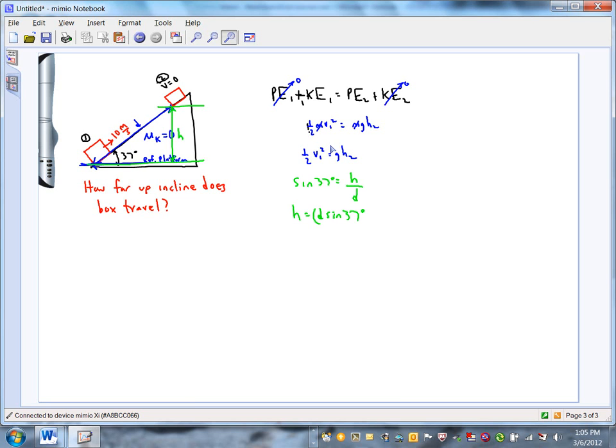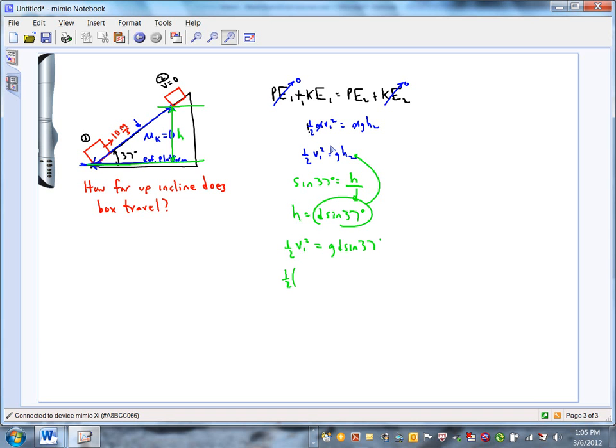Let's just take that and put it in for h, since d is what we're after. So 1/2 v1 squared is equal to g times, for h we're putting in d times the sine of 37 degrees. And here in one equation, it took us a couple steps to work through, but we have everything we need.